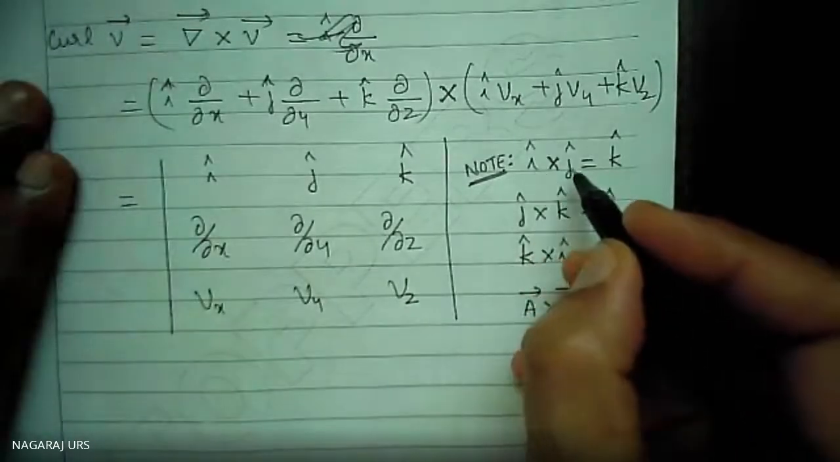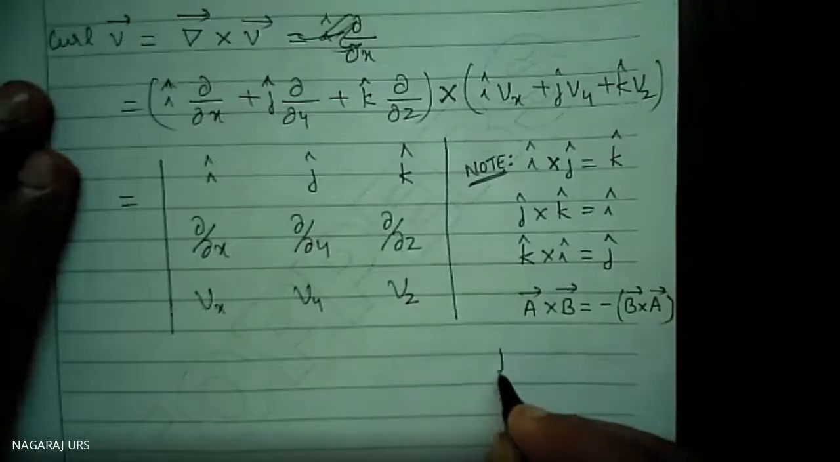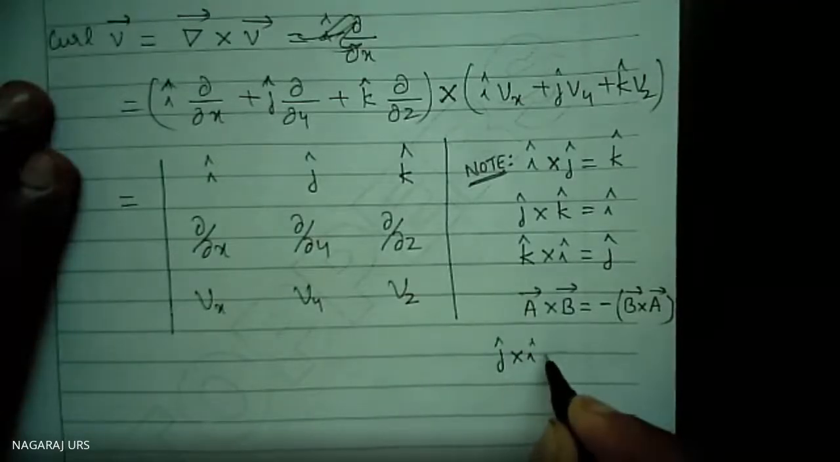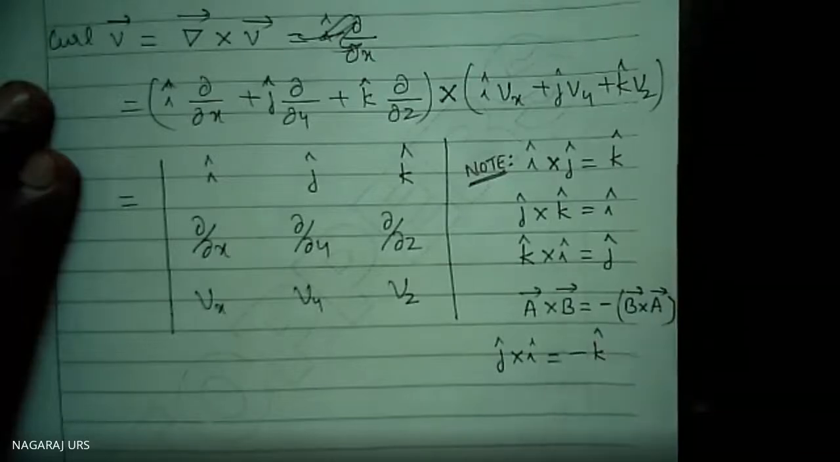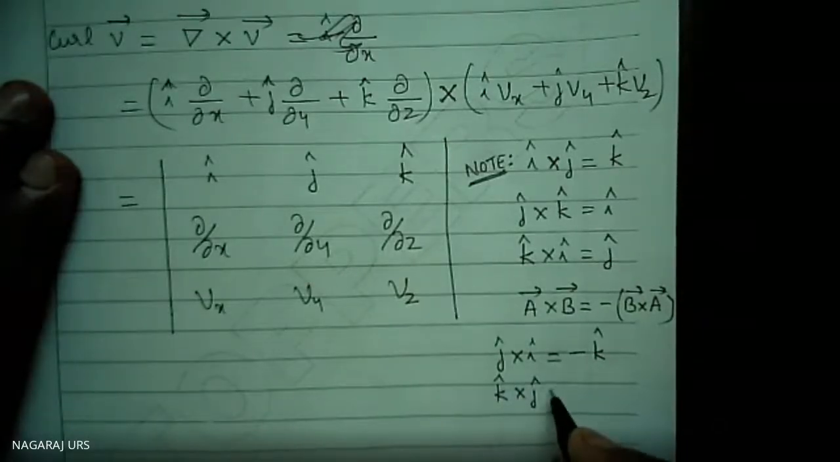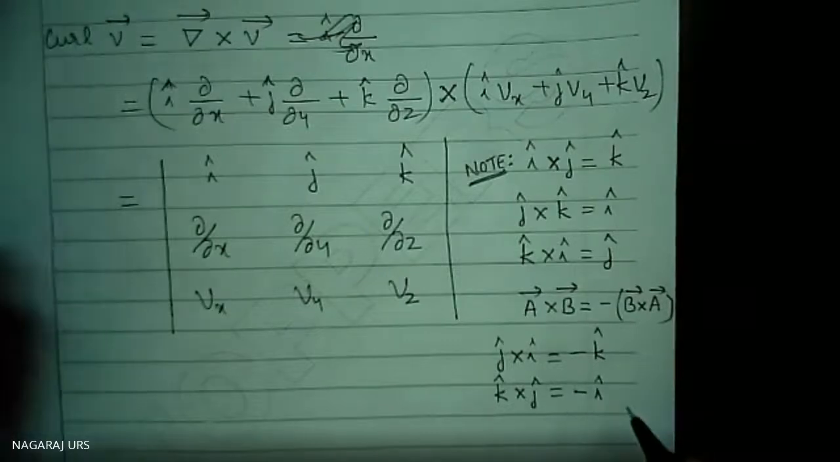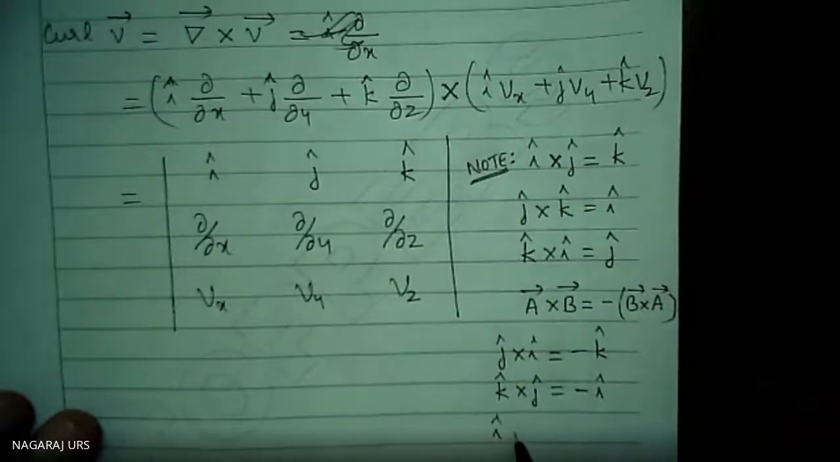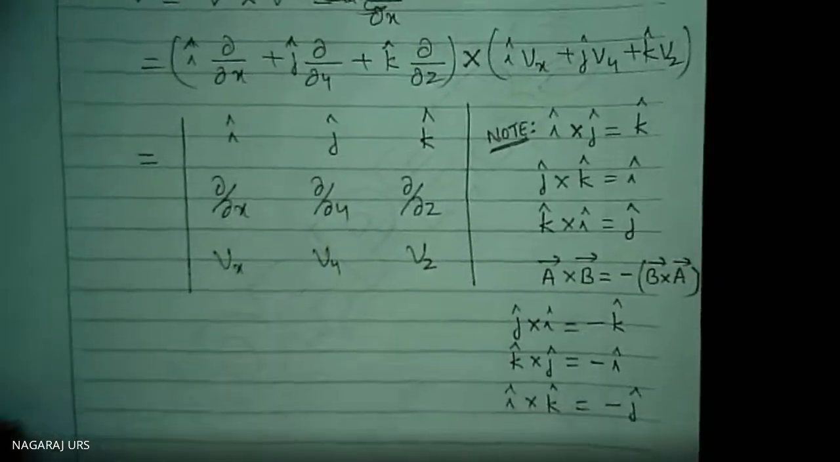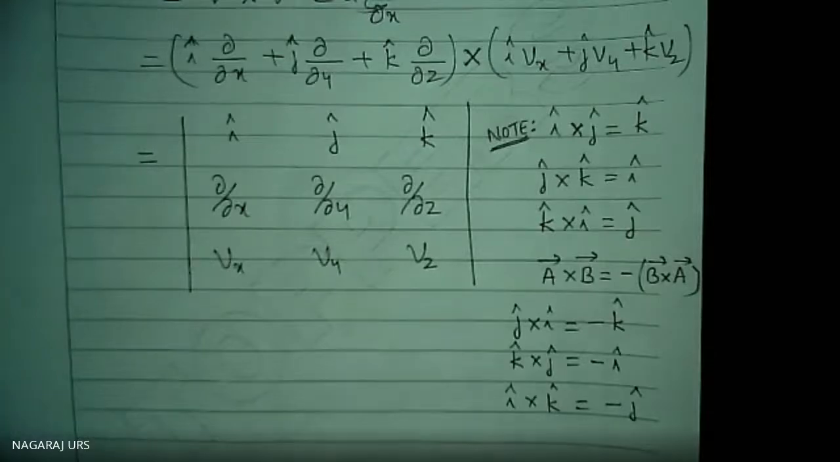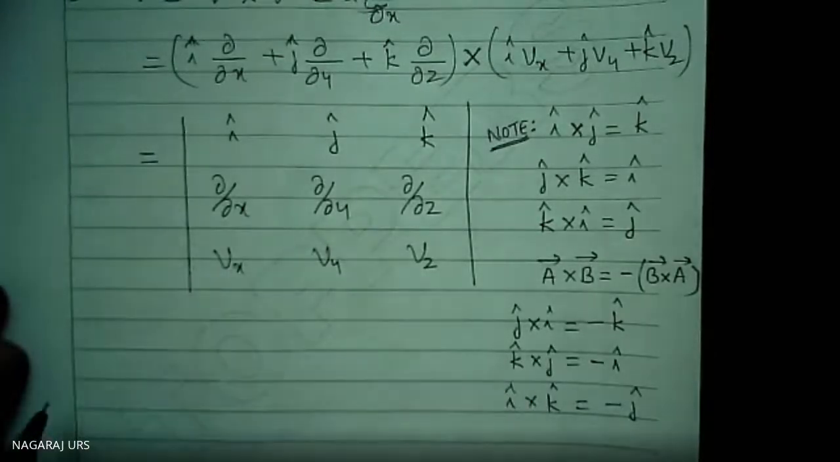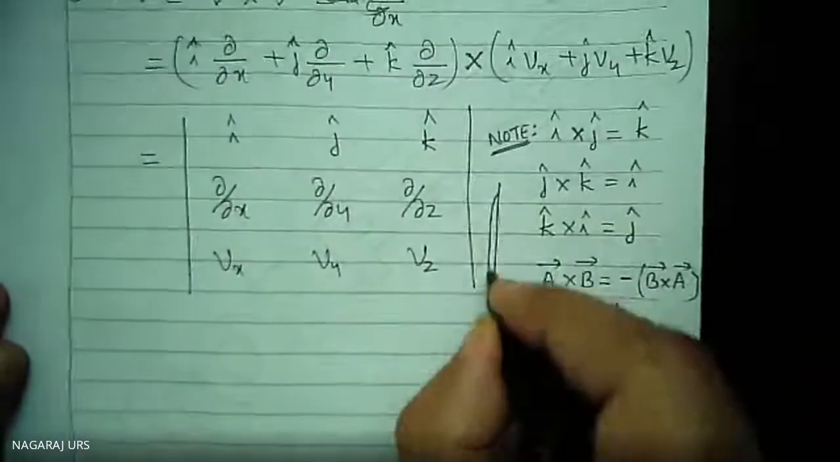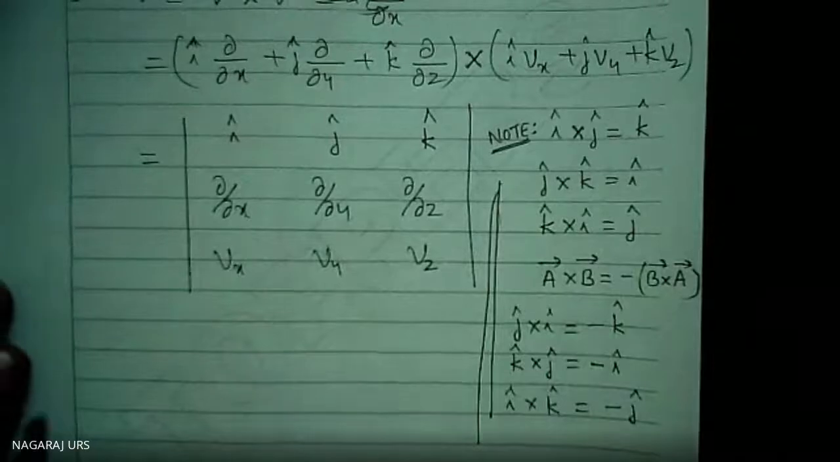Therefore, if I'm writing j cross i, it is equal to minus k. K cross j, that is minus i cap. I cross k, that is equal to minus j cap. These are basic ideas. Now use that idea and expand this. Let us expand this one. These are basic. Okay, now I have to expand this one.